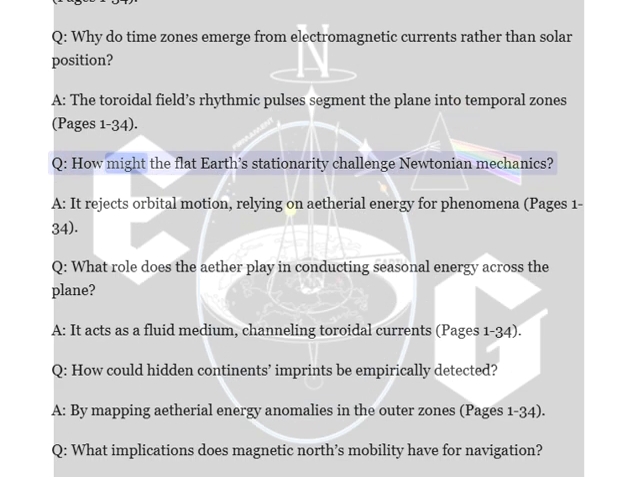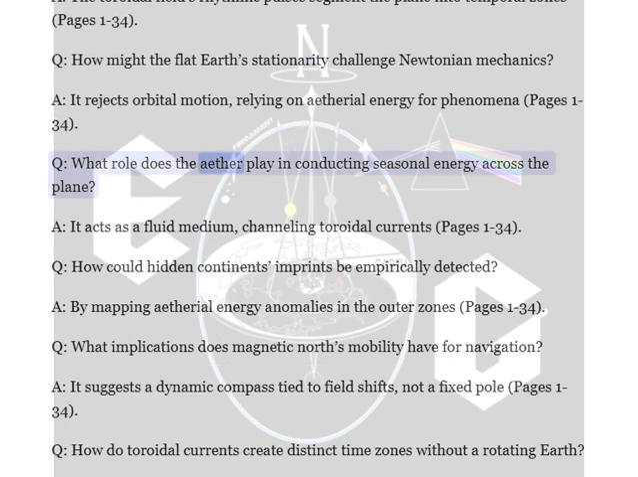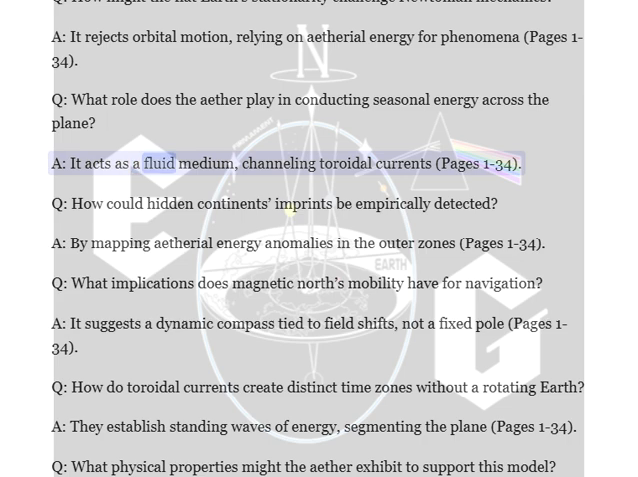Q. How might the flat Earth's stationarity challenge Newtonian mechanics? A. It rejects orbital motion, relying on ethereal energy for phenomena, pages 1 to 34. Q. What role does the ether play in conducting seasonal energy across the plane? A. It acts as a fluid medium, channeling toroidal currents, pages 1 to 34.